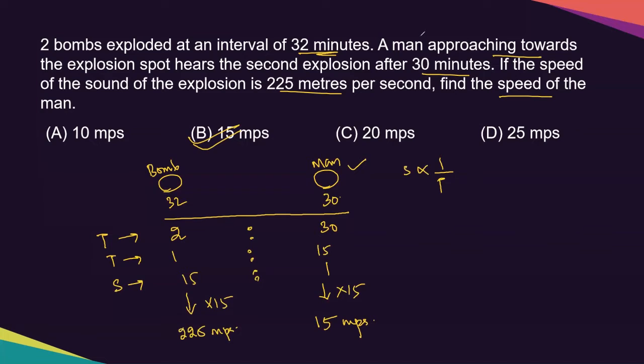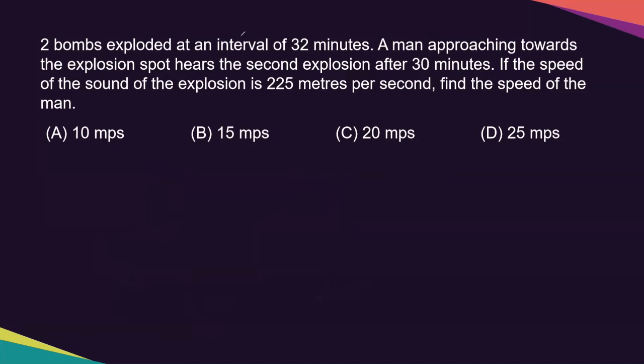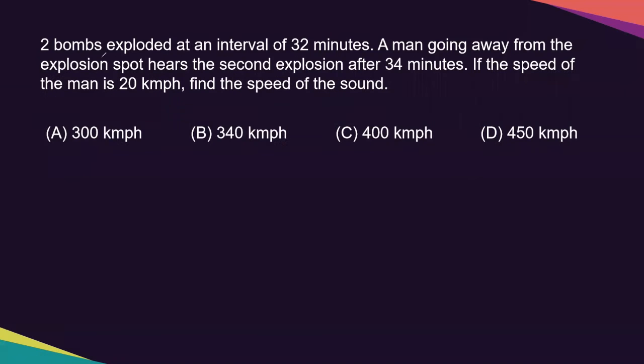Okay, we'll move on to another similar question. Similarly, the time is given over here, the interval time and the second explosion time, what the man hears. But in this case, he is going away from the spot. And the speed of the man is given over here, 20 kilometers per hour.